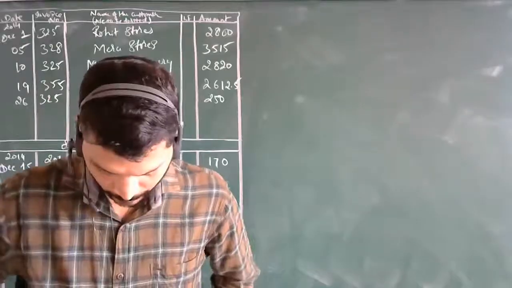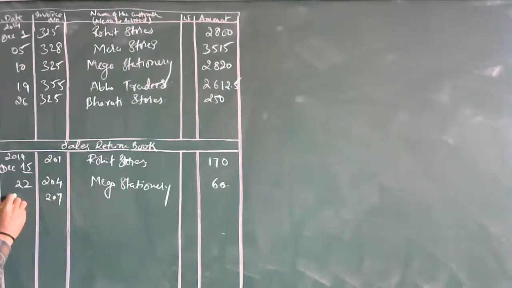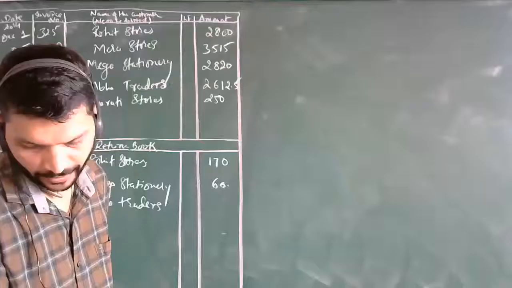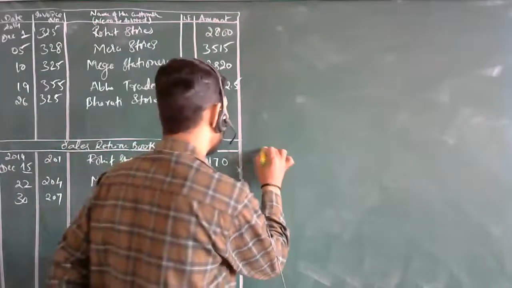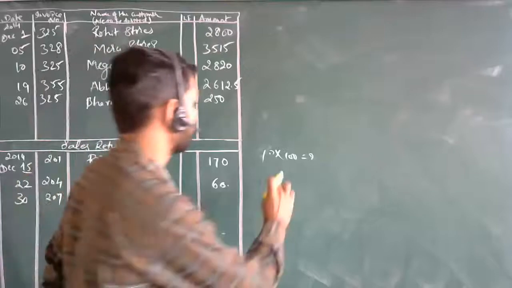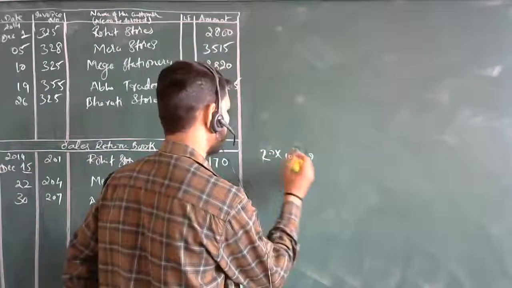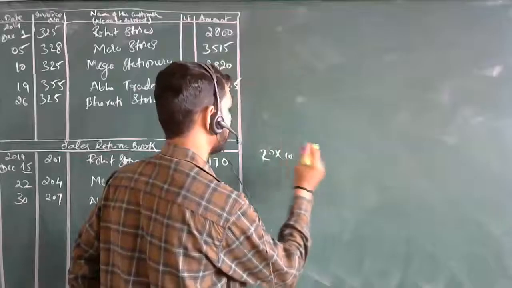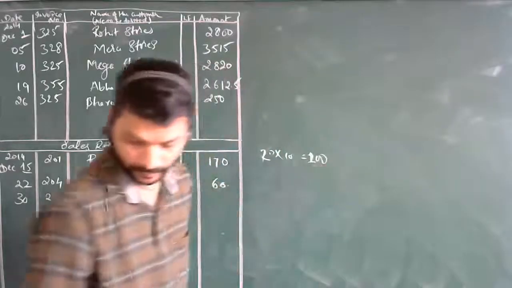Sir, goods returned from MS Abhay Traders. Invoice number 207, date December 30. How much goods are returned? Sir, 20 cards, 200 books. 20 into 10. Okay. 20 into 10, this is 200. And one more.